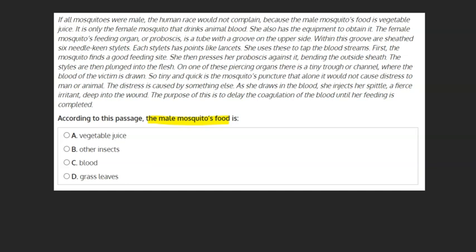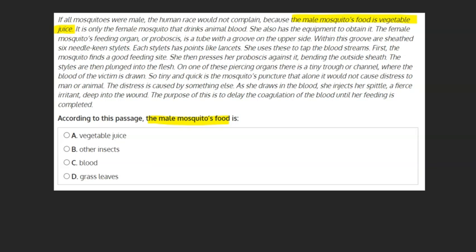These words are actually in the very first sentence of our text. The male mosquito's food is vegetable juice. Because this is one of our answers, we can just mark it as correct right now, but if you want to be cautious, we can eliminate the other choices as well.